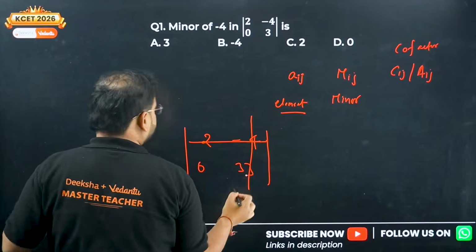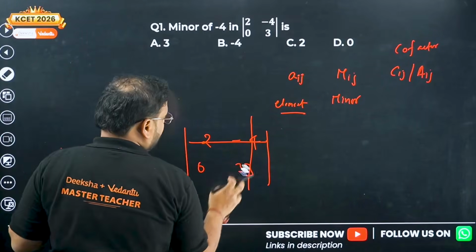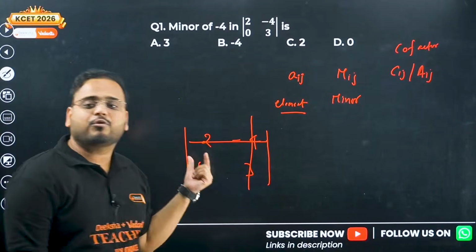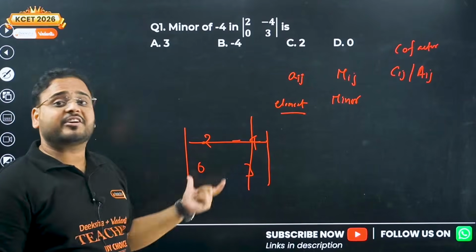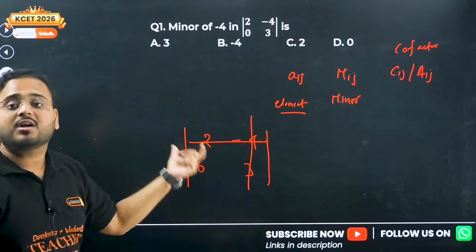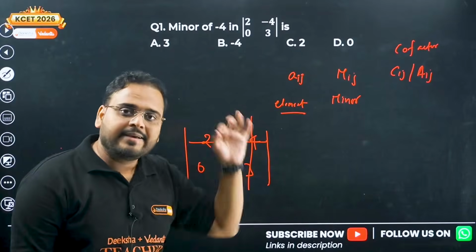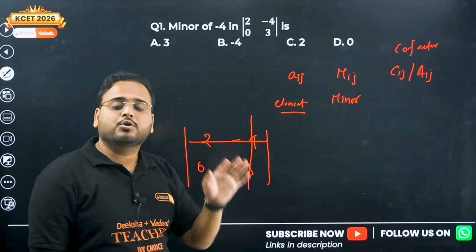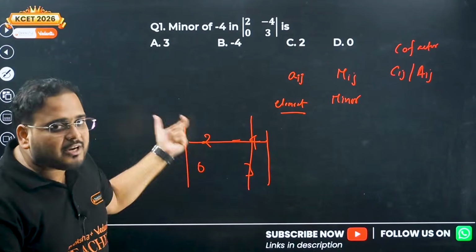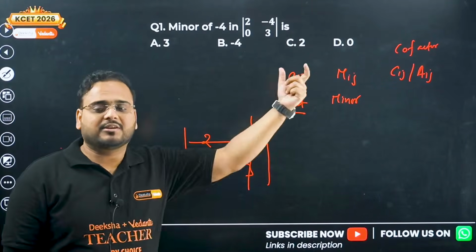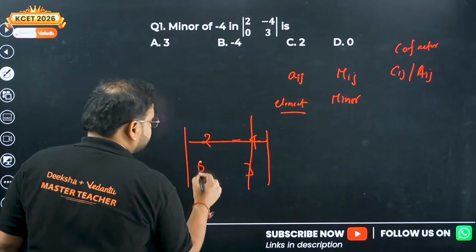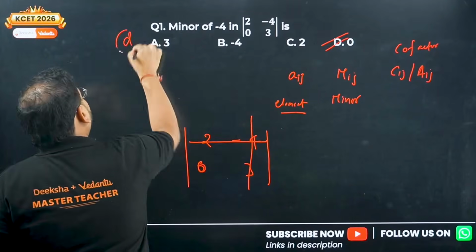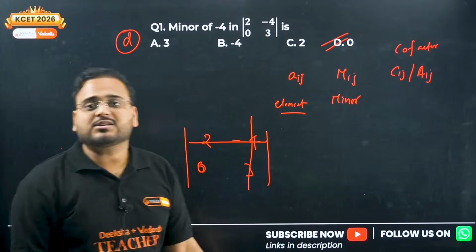This 3 is over here, no? Yes. Now whatever is left out, find the determinant of that. So in this case of a 2 cross 2 matrix we have only 1 element left, but if it was a 3 cross 3 matrix you'll have a determinant of 2 cross 2 order left. Solve that, you'll get the minor. Is it clear? For a matrix of 3 cross 3 order, if you remove the row and column, you'll have 4 elements left. Find the determinant of that. When you do that, that is your minor value. In this case, the minor will be 0. So the answer is option D. Is the concept of minor clear or not?